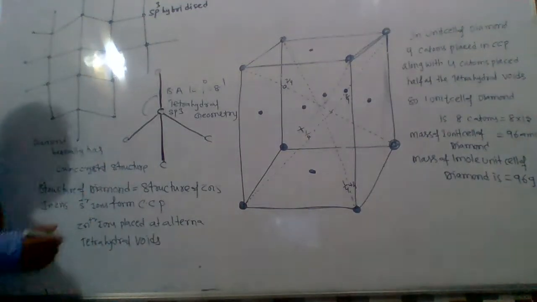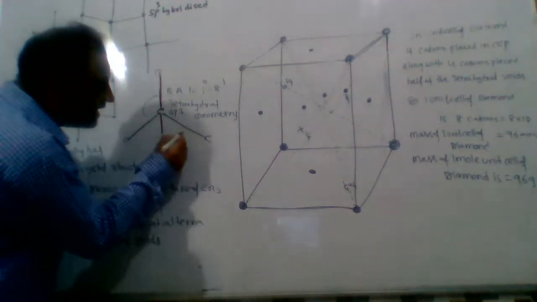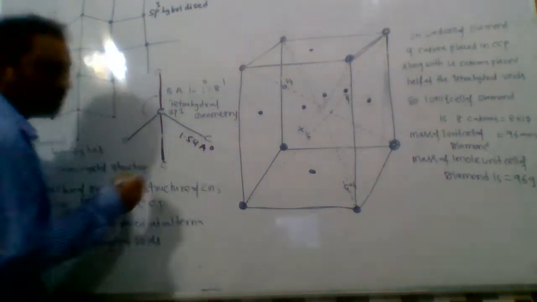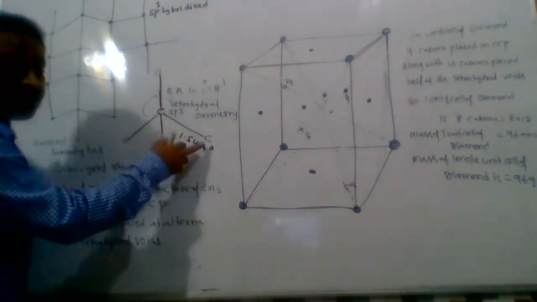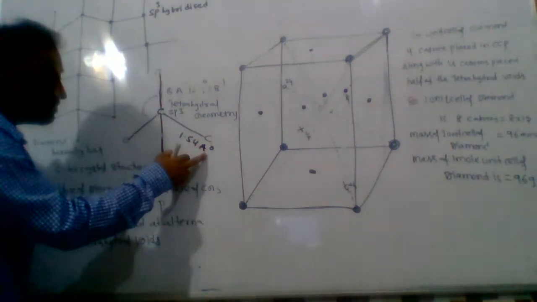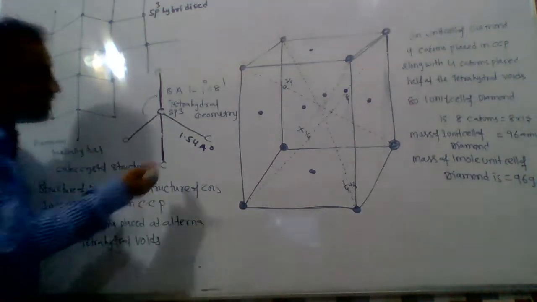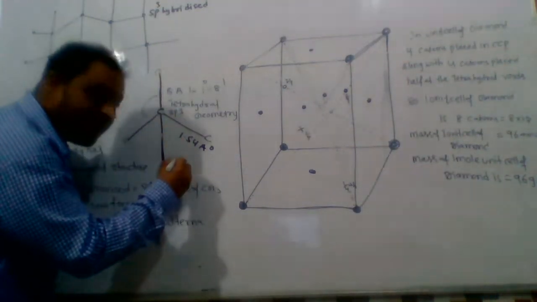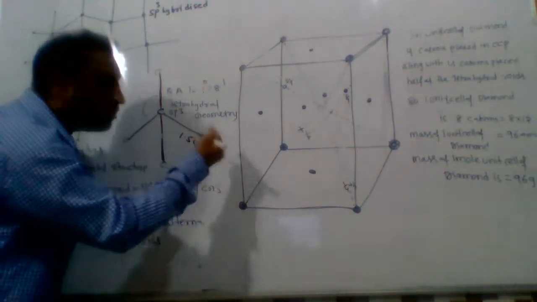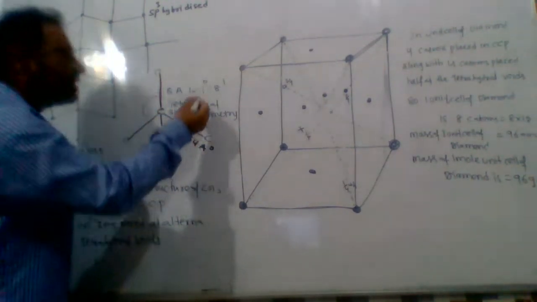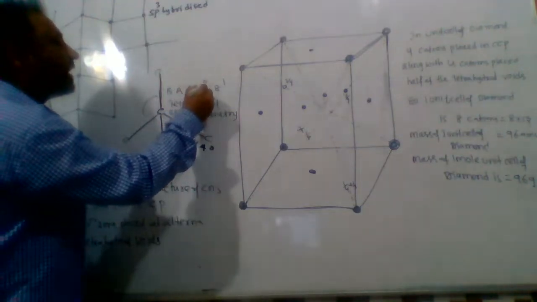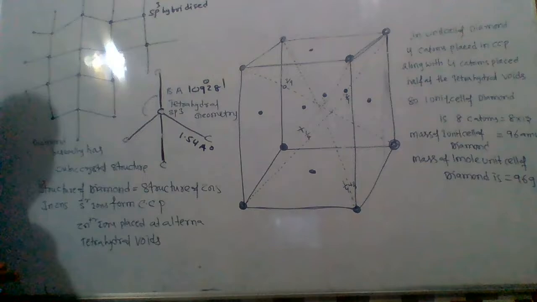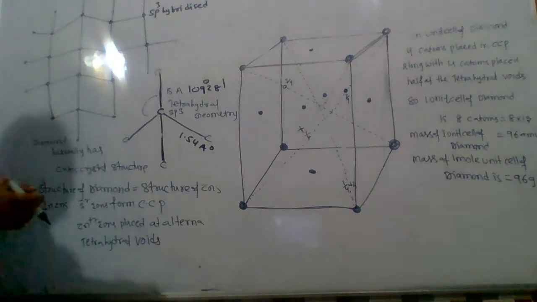The carbon-carbon bond length in diamond is 1.54 angstroms. The bond angle between any two adjacent covalent bonds, the carbon-carbon-carbon bond angle in diamond, is 109 degrees 28 minutes.